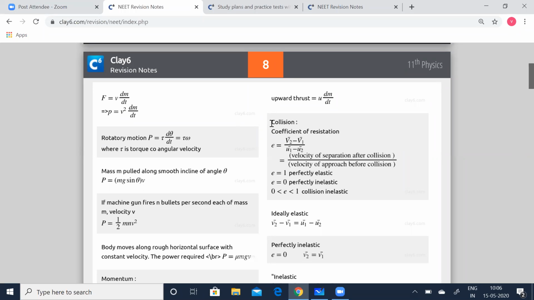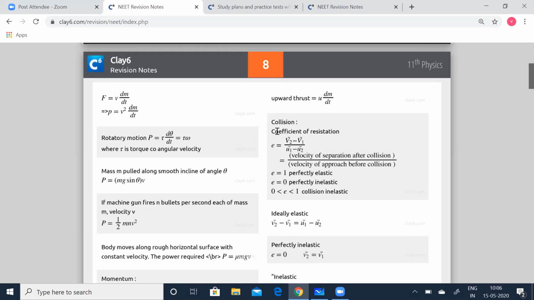Now, there are two types of collision, that is elastic collision and inelastic collision. The two key rules for collision are the law of conservation of linear momentum and the law of conservation of energy. Remember, these two key rules come into play during collision. So let's come back to the types of collision. Collisions between particles can be divided into elastic collision and inelastic collision.